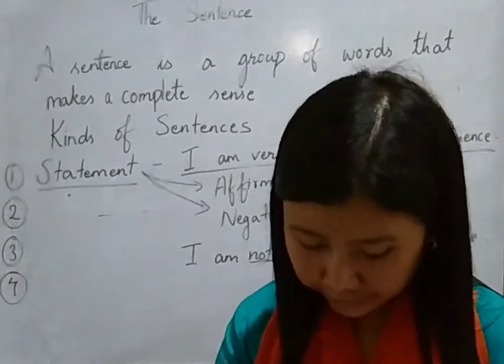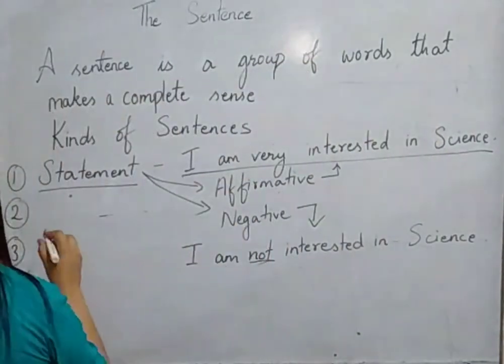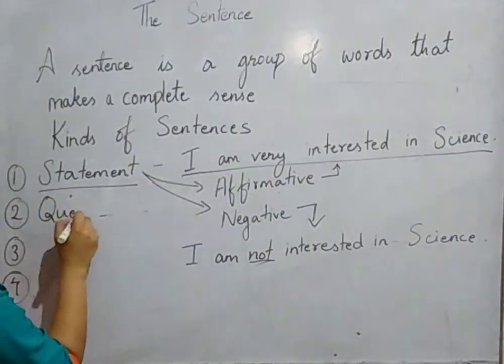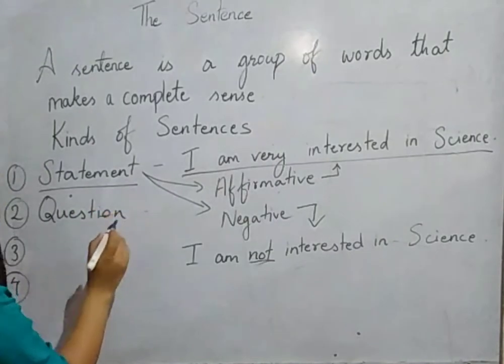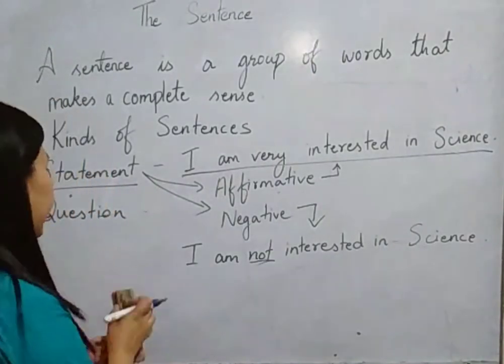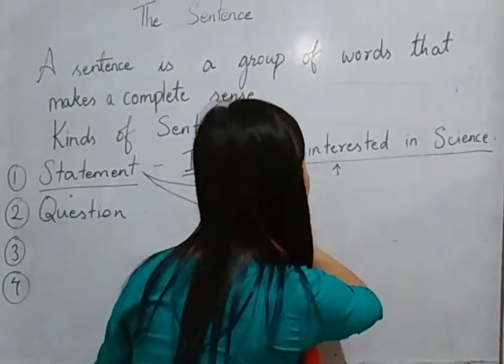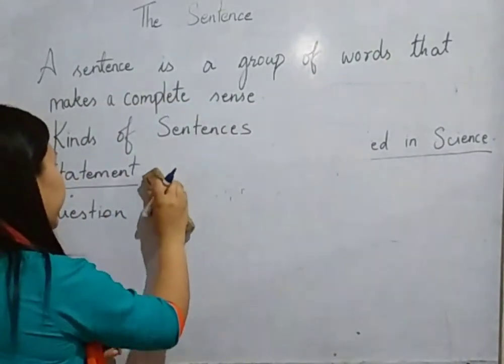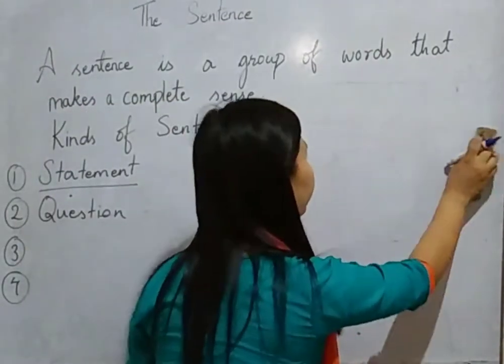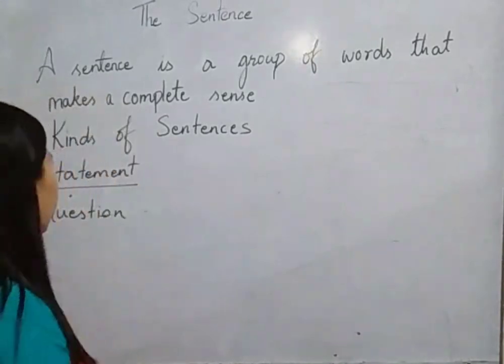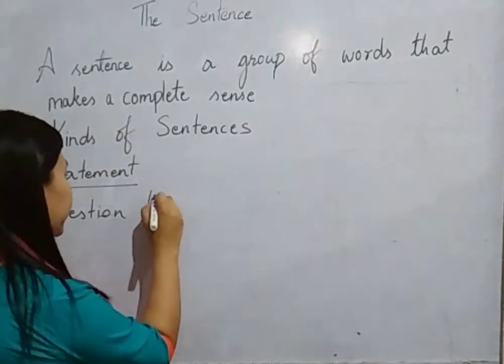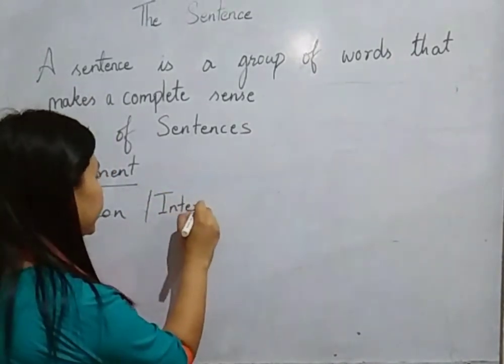Next, let me read about the other kind of sentence, that is a question. This question sentence is also known as an interrogative sentence. Let me erase this so I can make some space to write about this second type of sentence: an interrogative sentence.